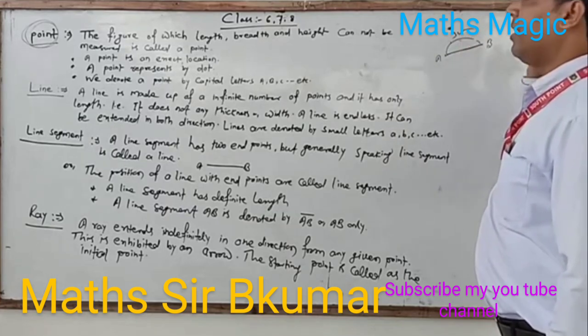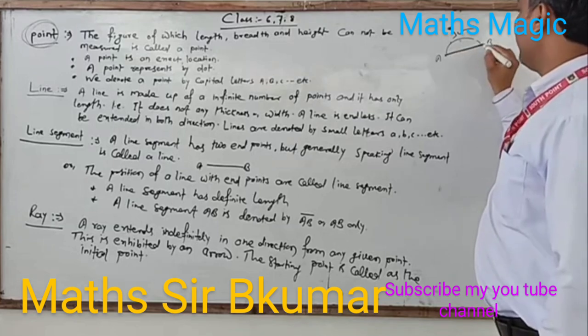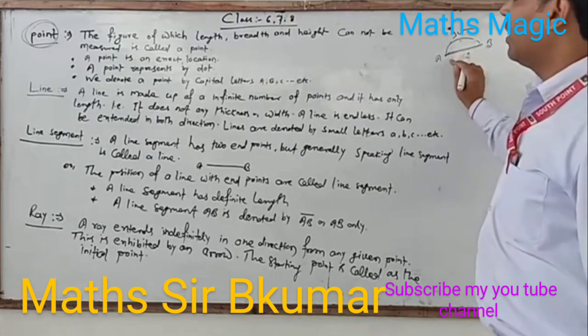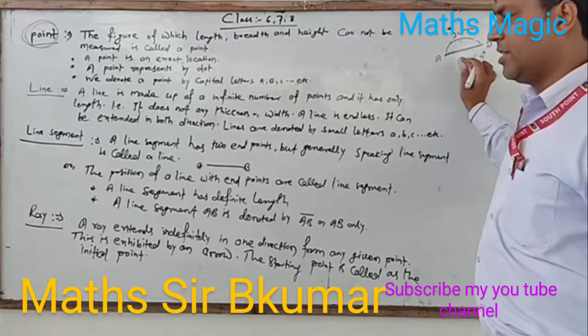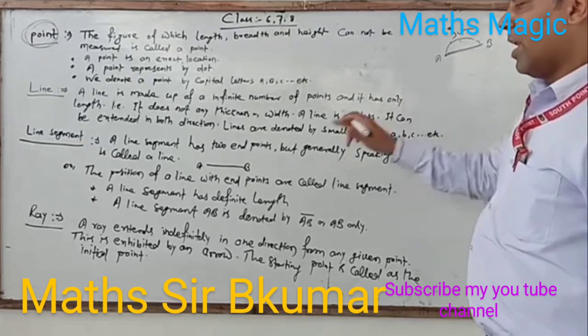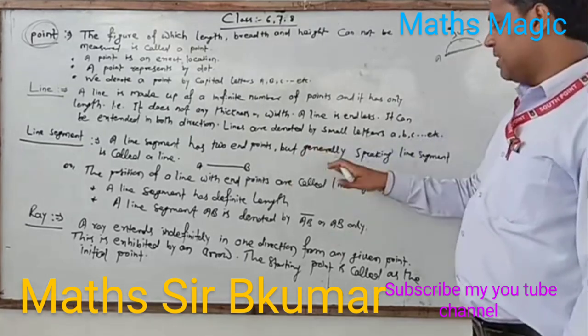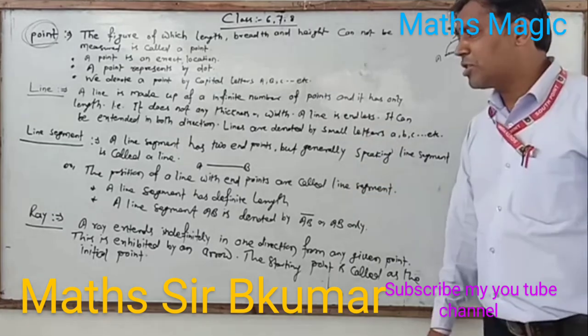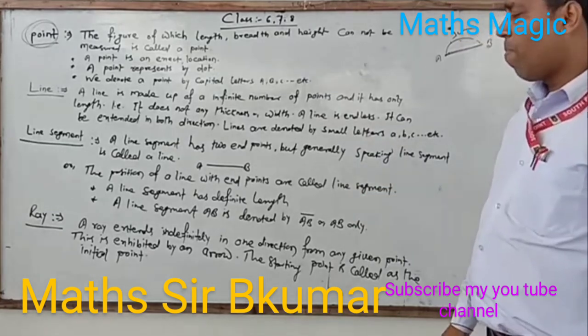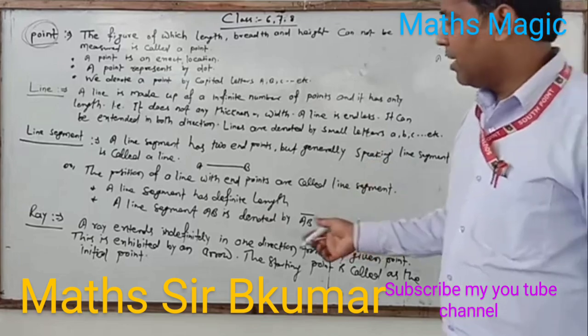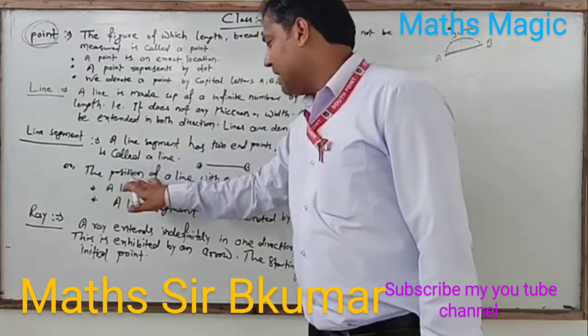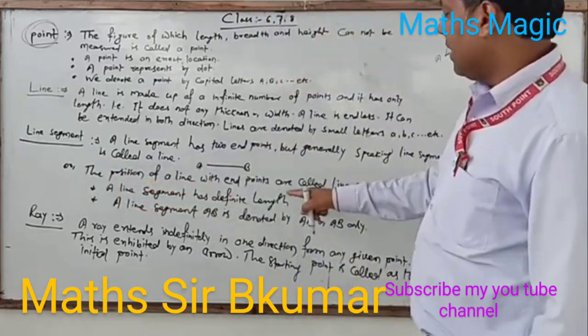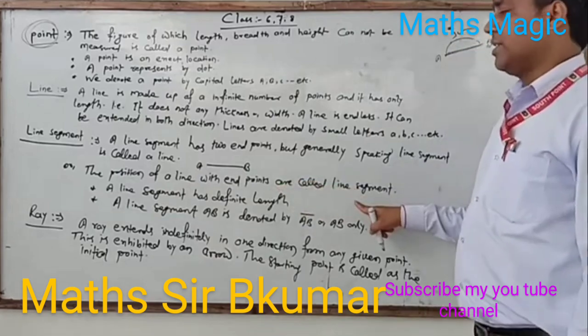This is 3 centimeters. AB is fixed, so AB is a line segment. A line segment has two end points, but generally a line segment is also called a line. In other words, the portion of a line with end points is called a line segment.